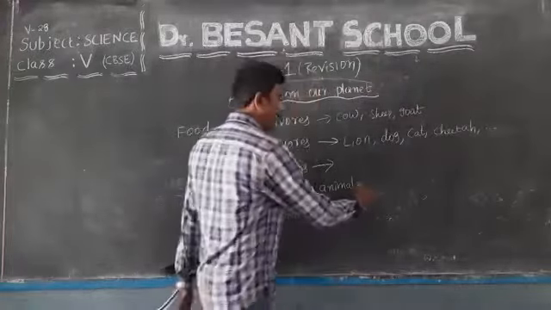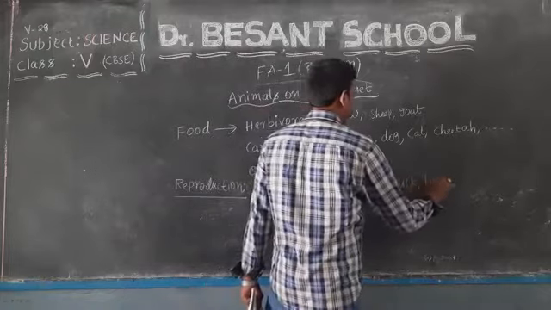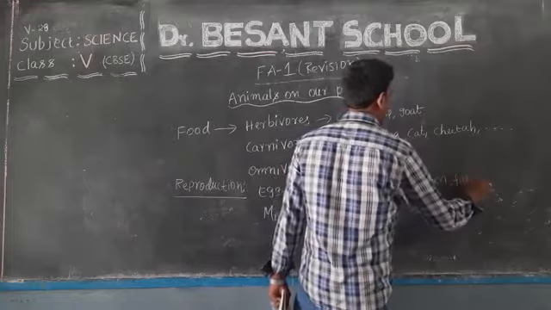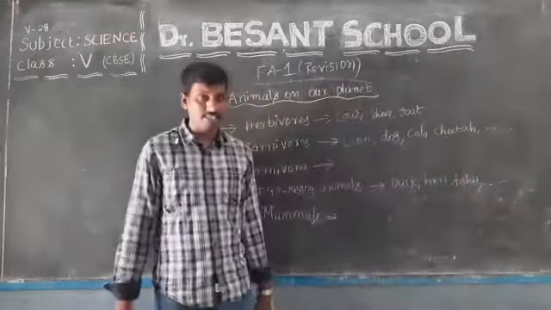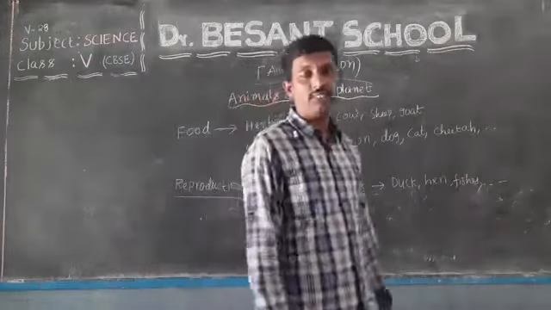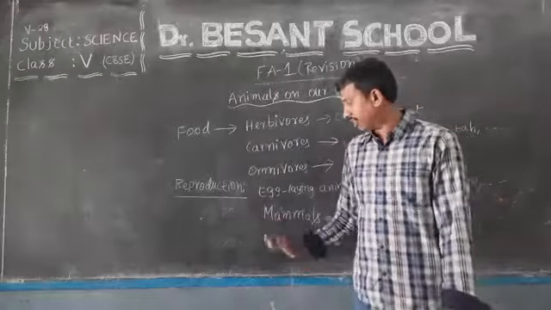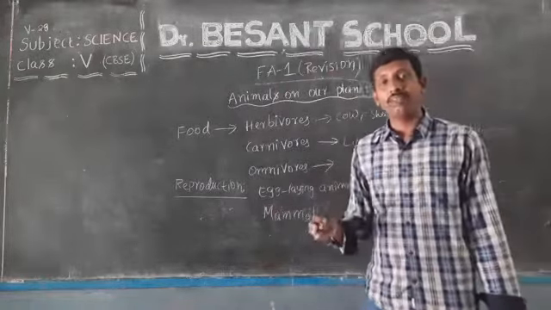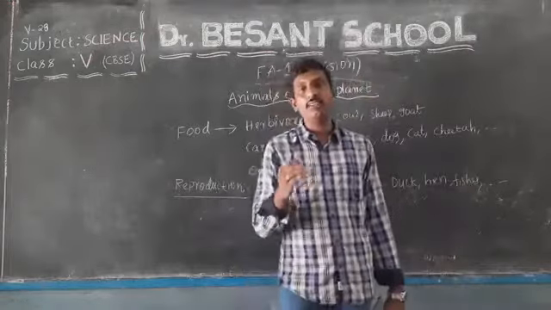Okay, so egg laying animals, so many you can take: duck, hen, fishes lay eggs. Crocodile, you can also take as an example, snake. These are all the different examples where they lay eggs to reproduce their young ones. And when it comes to the next one, that is mammals. Mammals are the animals that give birth to their young ones directly, and they feed them with their milk.